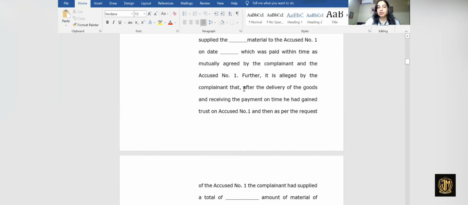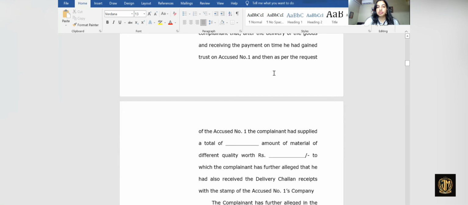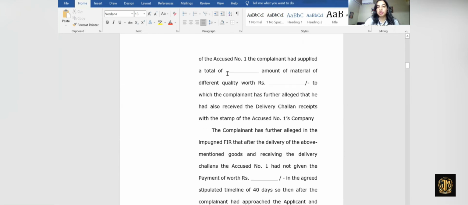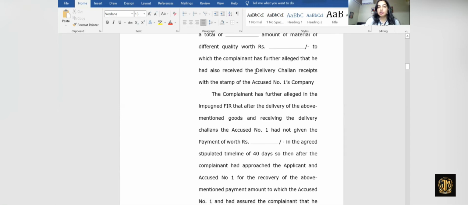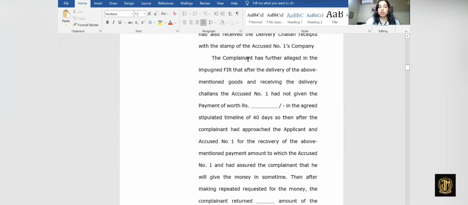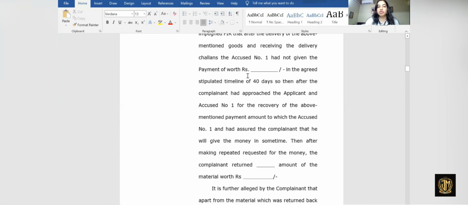Further, it is alleged by the complainant that after the delivery of goods and receiving the payments, he had gained trust in accused number one. Then, as per the request of accused number one, the complainant had supplied a total of so and so amount of materials of different quality worth rupees so and so, to which the complainant has further alleged that he had also received the delivery challan receipt with the stamp of accused number one's company. Then the further facts talk about the complainant and whatever is alleged in the FIR and how much amount of money remains to be paid, which is the cause of action.